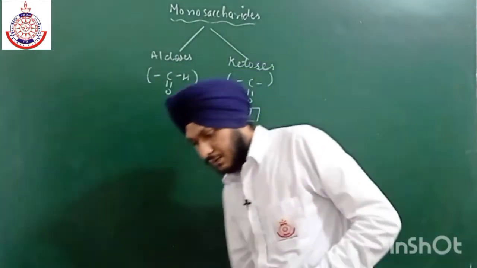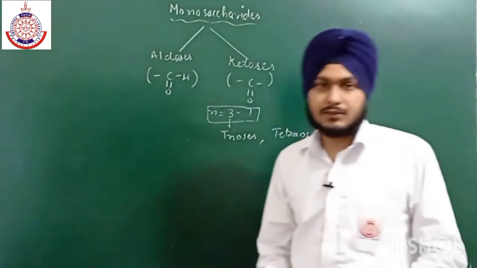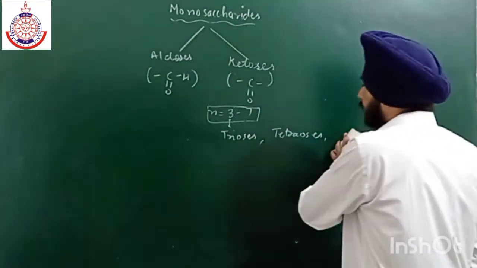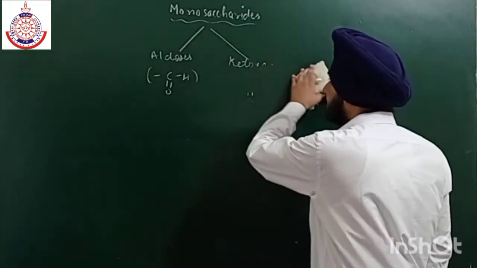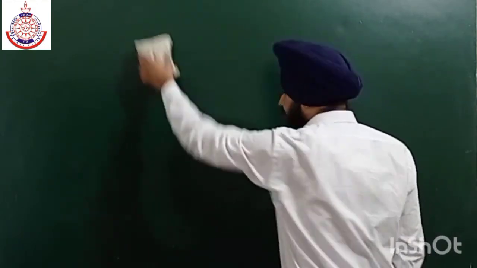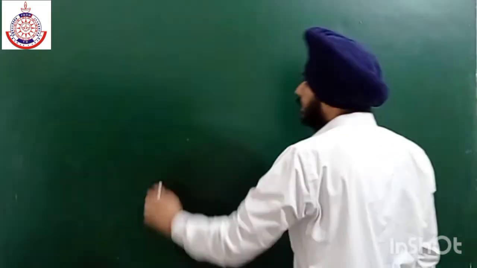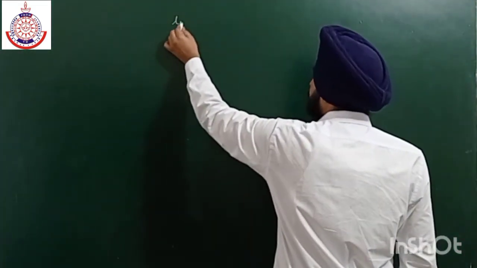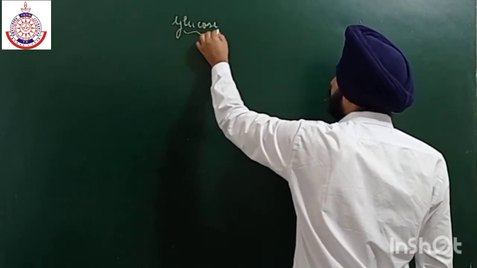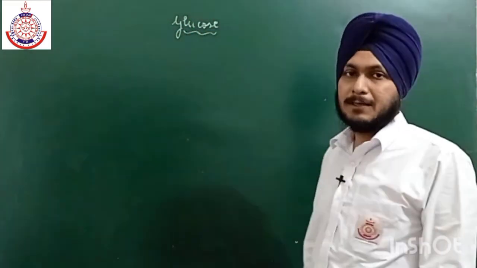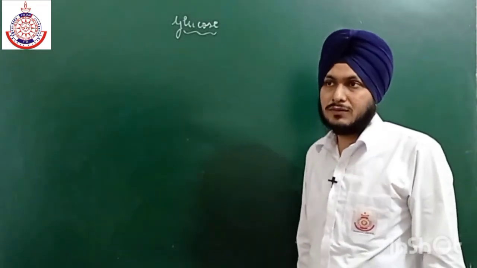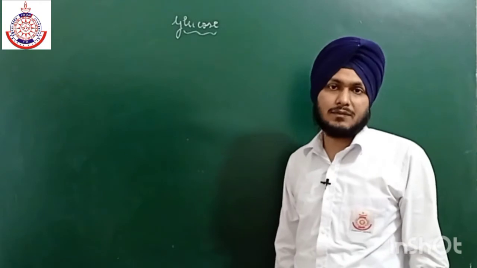Now let us discuss the first main monosaccharide, that is glucose. Glucose is also known as grape sugar because it is present in grapes. Glucose can be prepared by the hydrolysis of sucrose, and we can also prepare it with the help of starch.